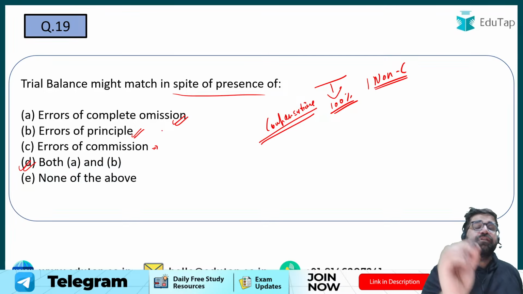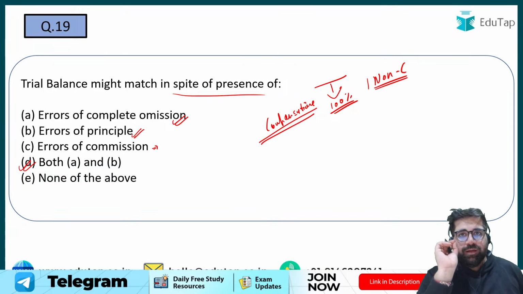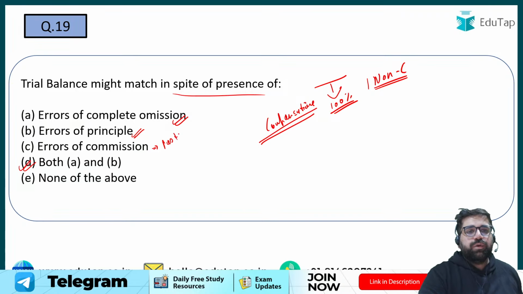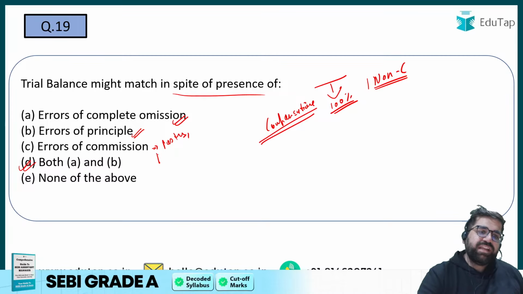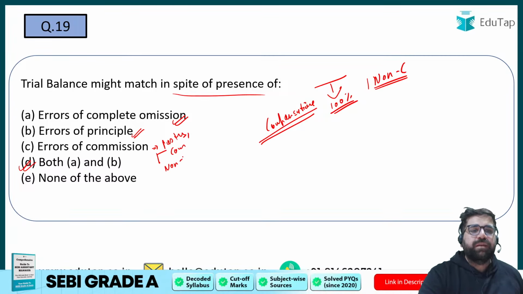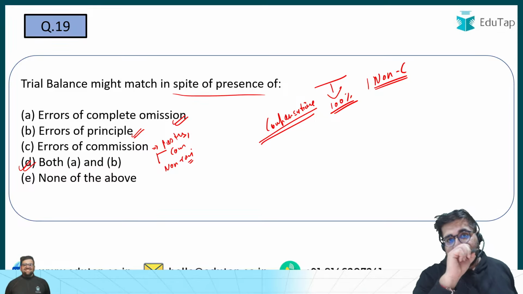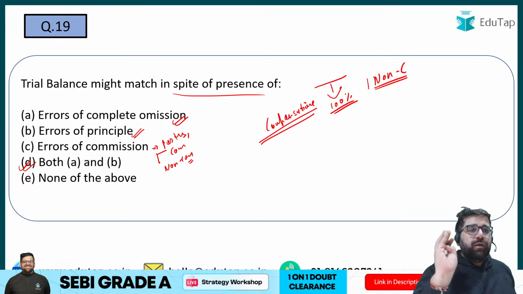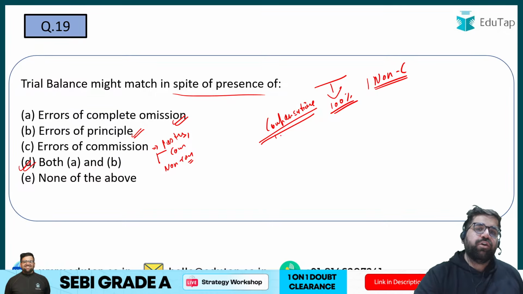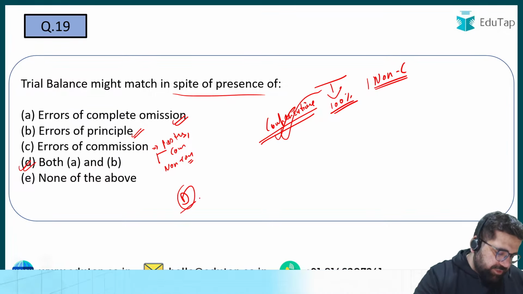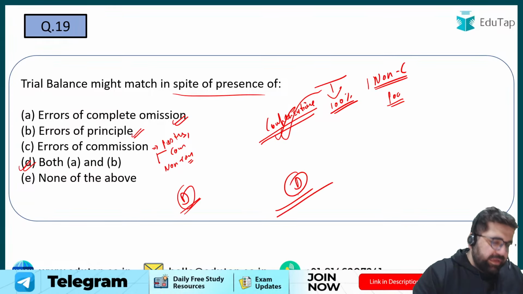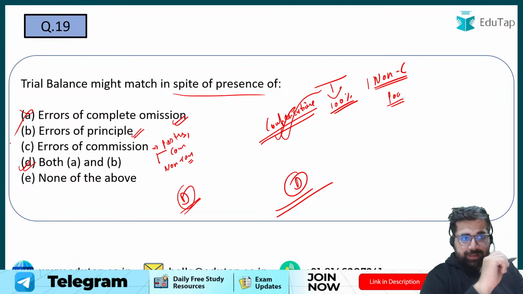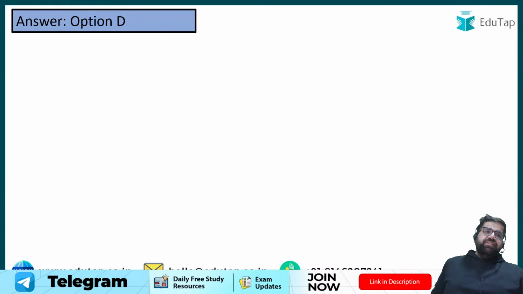Error of commission. Error of commission means what? Clerical mistakes. Right? That you have done wrong posting, the total is wrong and all that stuff. It's a kind of a laziness mistake. So error of commission can be compensating or it cannot be compensating. You have to read about it. You have to understand its impact. But for complete omission and principal, definitely they are compensating only. So my answer will be option number D. Yes, partial omission is your non-compensating. Good. But the correct answer over here will be option number D and not option number A. Right? So 19th, the correct answer will be D.